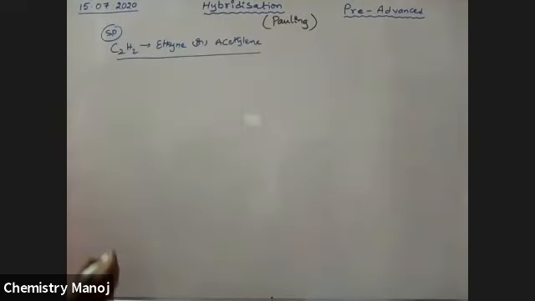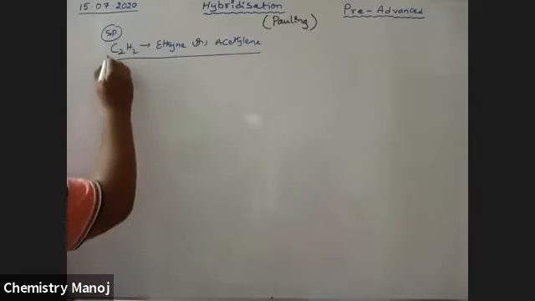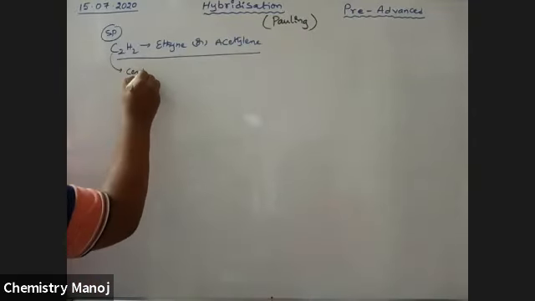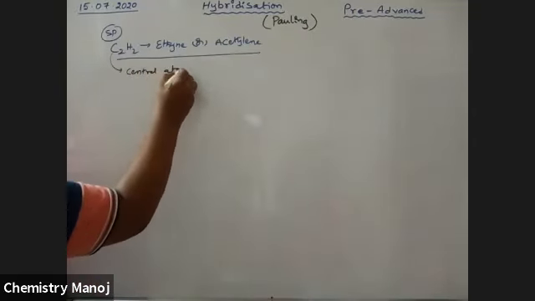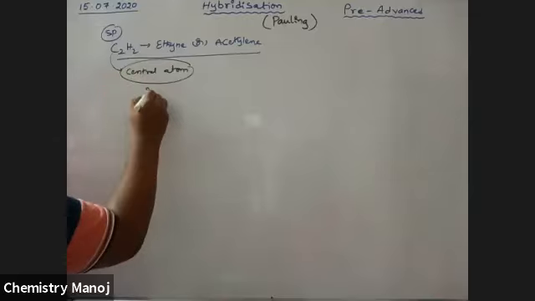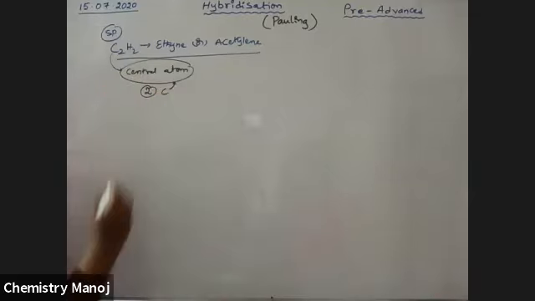See here. In C2H2, carbon is the central atom. That means both the carbon atoms are central atoms.